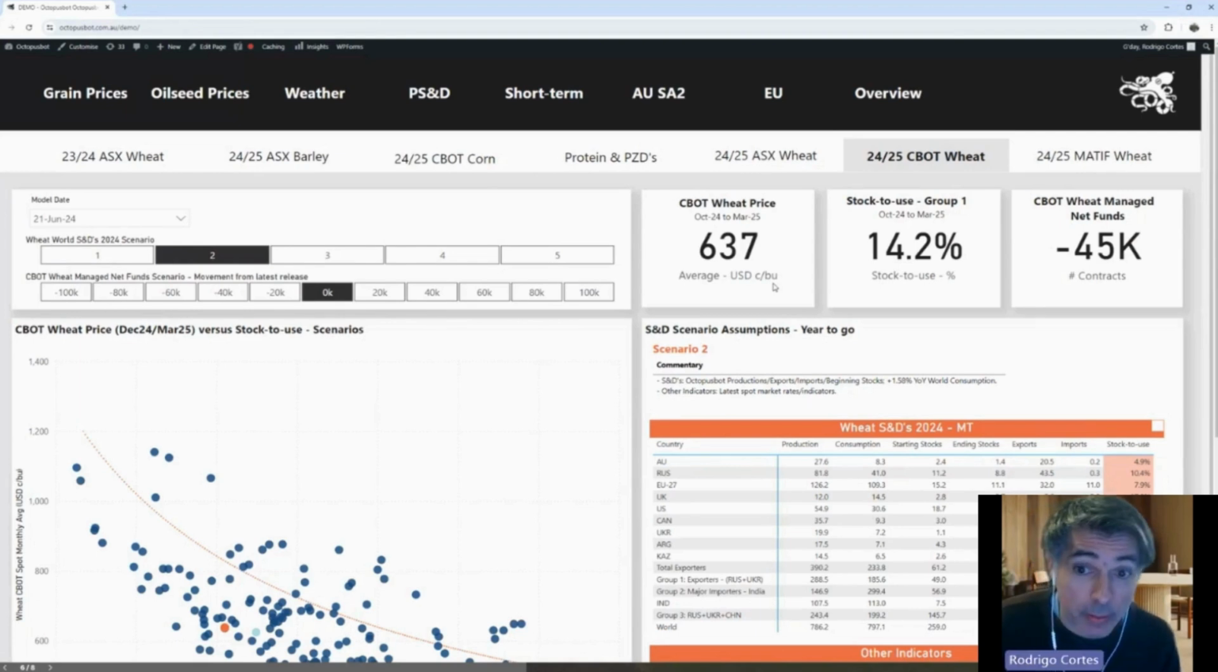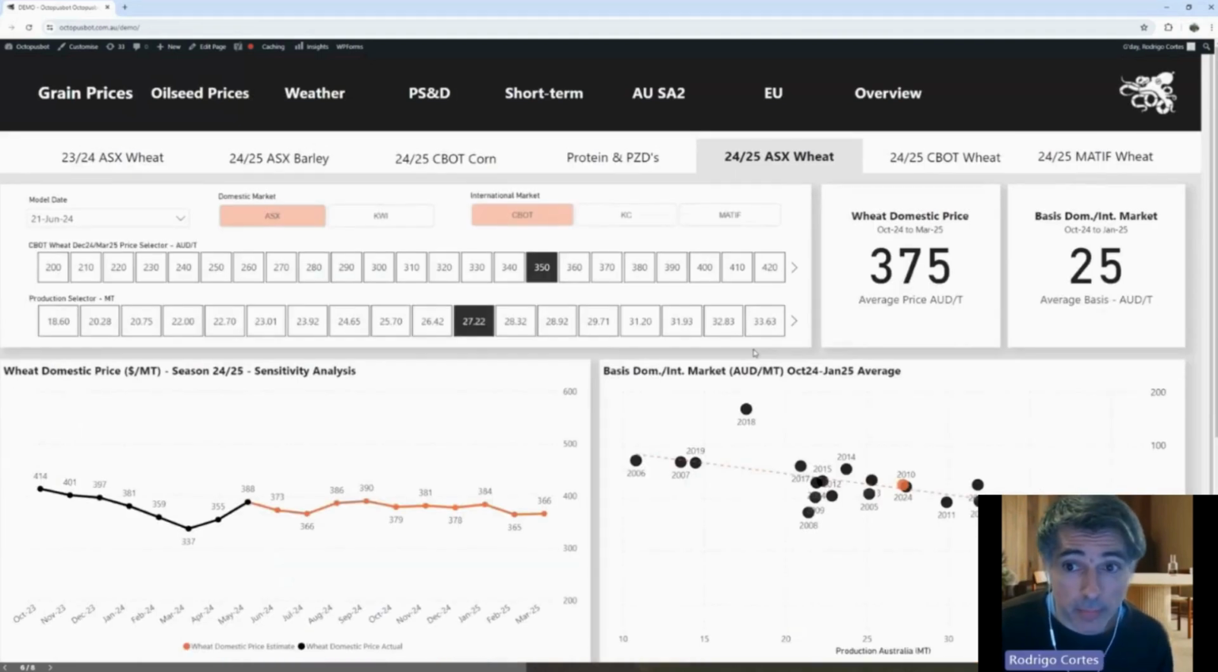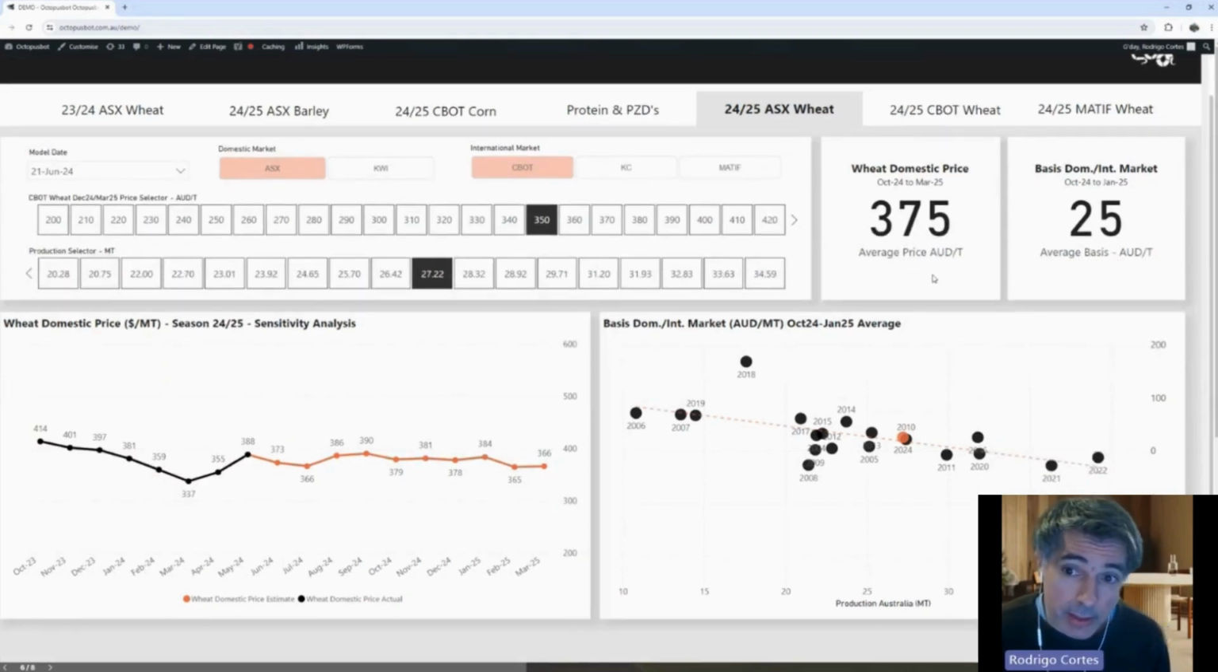Based on the current market at the moment, the December contract is around 620, 630. We're seeing that the market at this stage is trading at fair value, which is not what we saw a couple of weeks or months ago, when this estimate was around the same, 640 or 650, and the market was trading around 720. If we look at the numbers for Australia, the 640 would convert to 350 Aussie dollars per ton. If we get a production of 27 million tons, we see 375 for the harvest period, between October and March. These are the numbers that we're obtaining from the model.